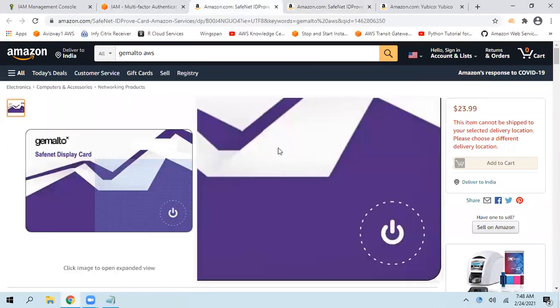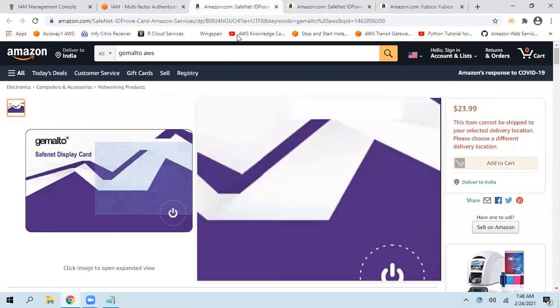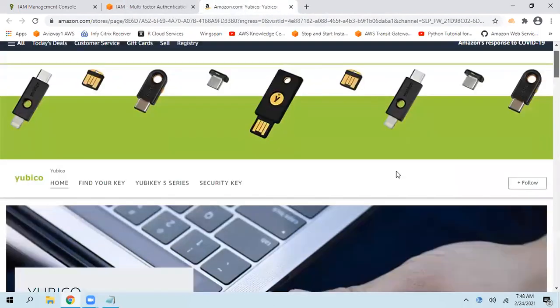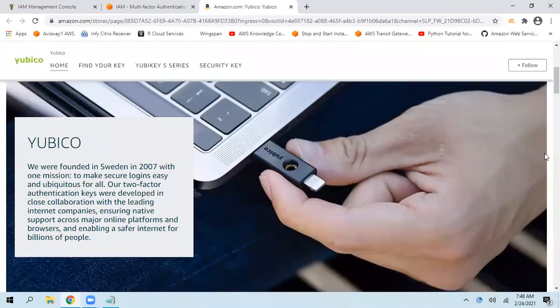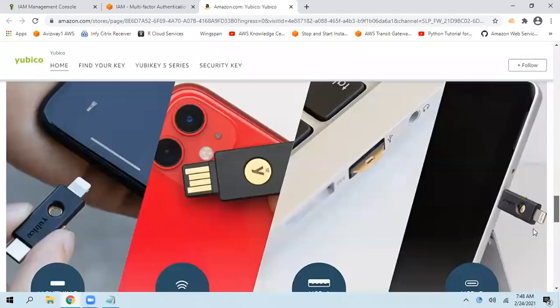This is a bit advanced, like a smart card type of device. And this is a U2F key, Yubico. It must be connected to the device, and only then it is allowed. So, different types of devices. You can even connect it to your phones also.